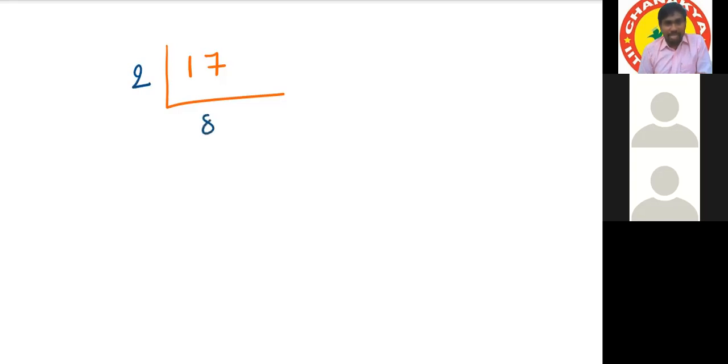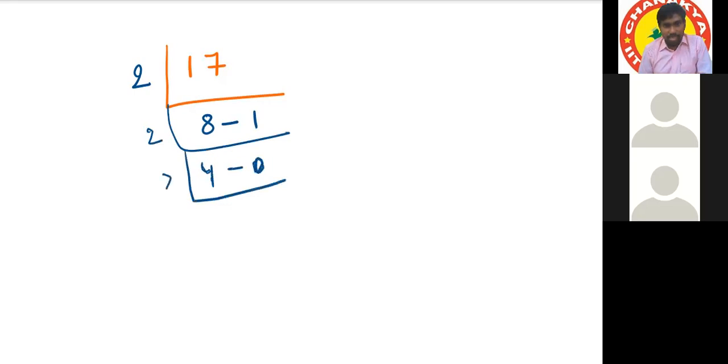17, 2 how many times? 8 times, 16, remainder 1. Next, 2 how many times in 8? 4 times, remainder 0. Then 2 how many times in 4? 2 twos, remainder 0. Again, 2 how many times in 2? 1, 2 ones, remainder 0. In 1, 2 will not go, that's why we have to stop here only.